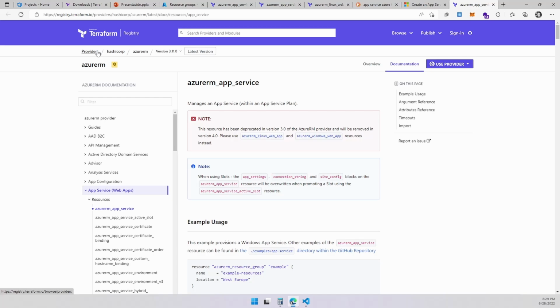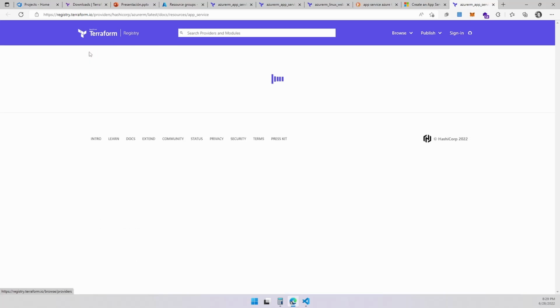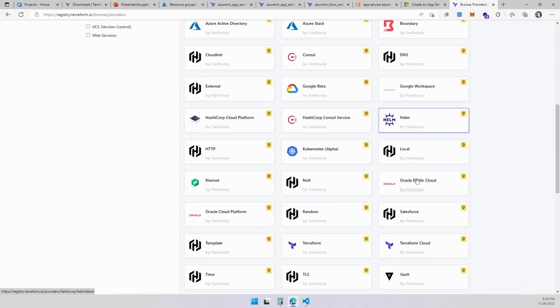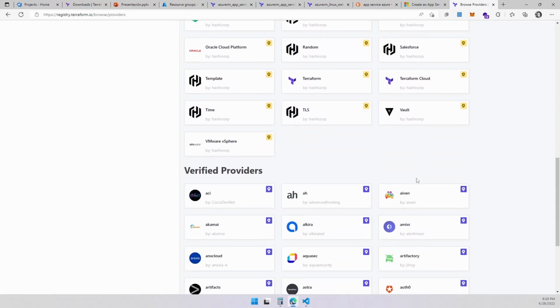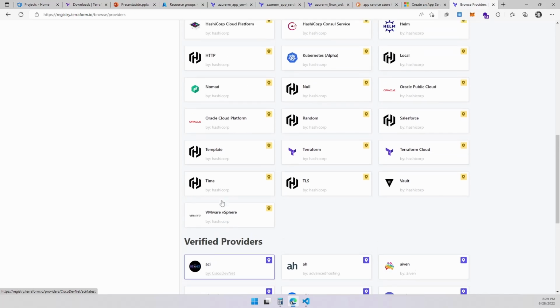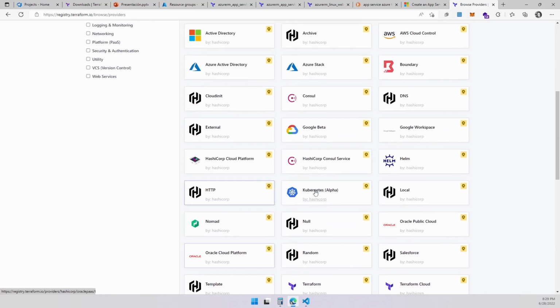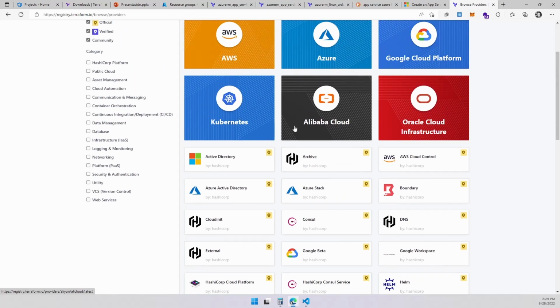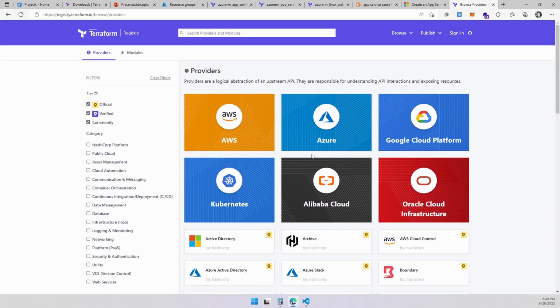So in order to connect to a specific cloud, we're going to call this a provider. So here on the left, if I click on the left, it will take me to all kinds of providers. There's a lot of stuff you can create with Terraform, not only in the cloud. I mean, you can create things in Splunk or for Akamai, for Oracle, directly to Kubernetes. Not exactly the entire cloud, but these are the major cloud services you can use right now out of the box.